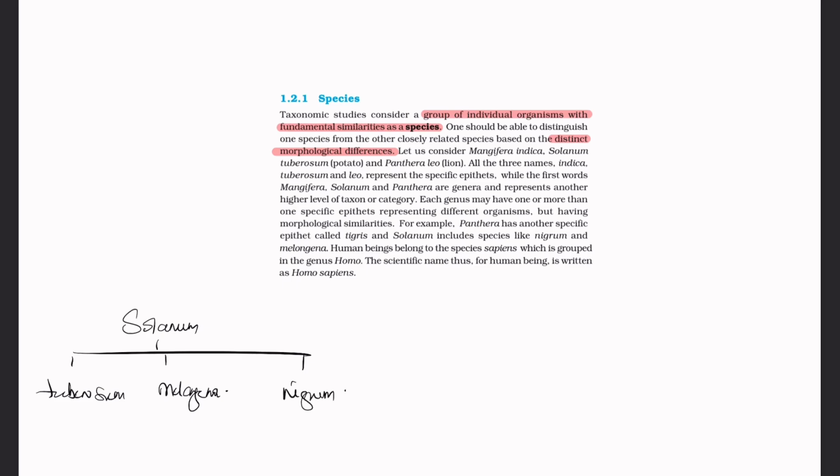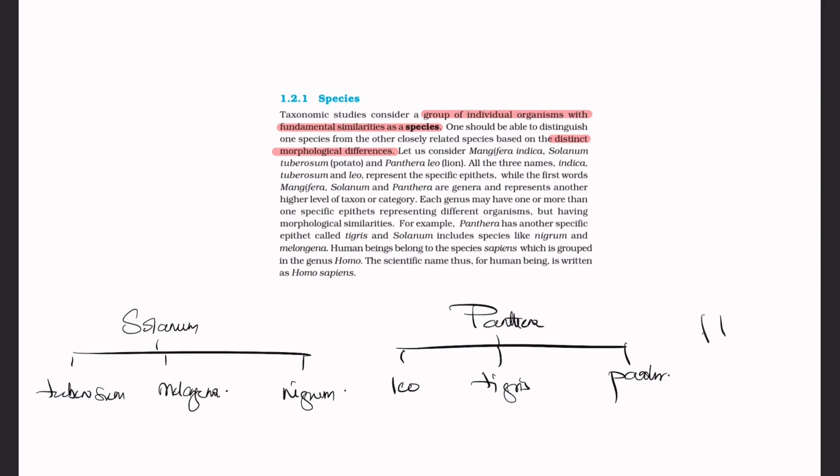That is the example he has given. Panthera also has three specific epithets we already know: leo, tigris, pardus. Another example he has given was Homo sapiens. That's it. That is about species.